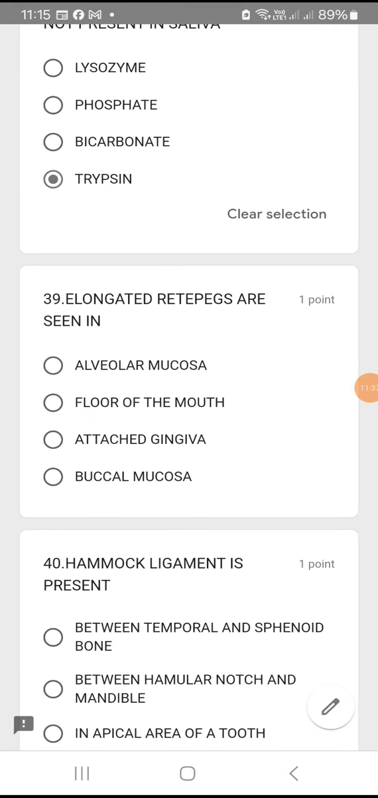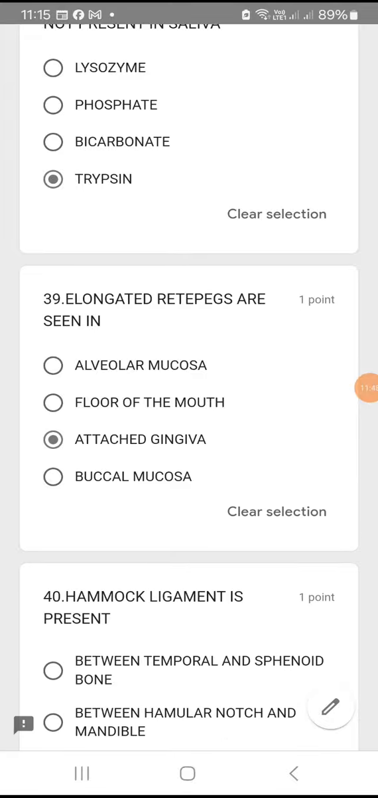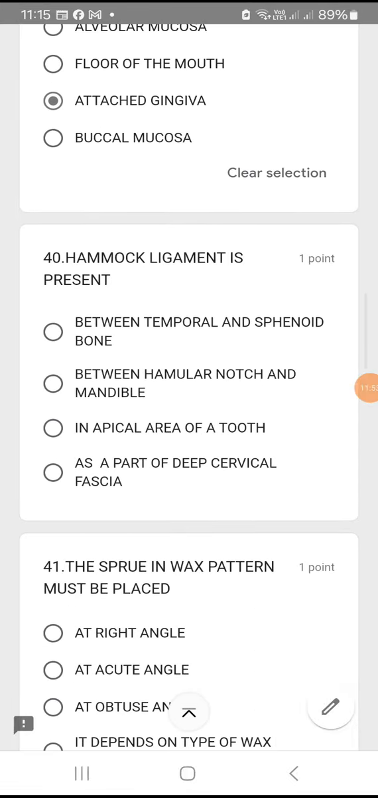Question number 39. Elongated rete pegs are seen in alveolar mucosa? No. Floor of the mouth? No. Attached gingiva? Yes. Okay. Elongated rete pegs are seen in the attached gingiva area. Okay.